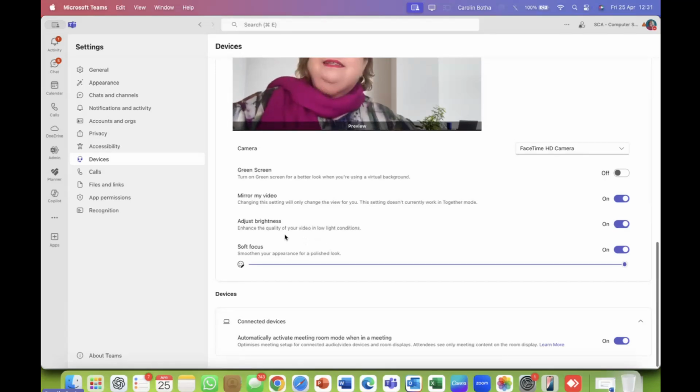Auto brightness, this is a cool one to do, because that can enhance your video quality when you have low light. So with us with the power failures all the time, or load shedding, I should rather call it, switch this on, because that will enhance the view on the screen. And then especially for the ladies, turn on the soft focus.